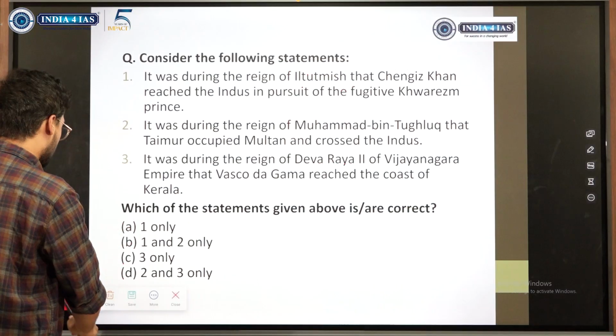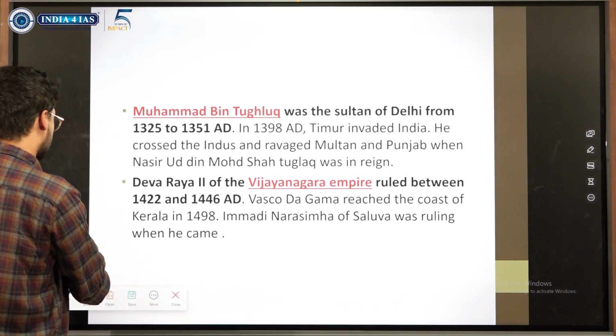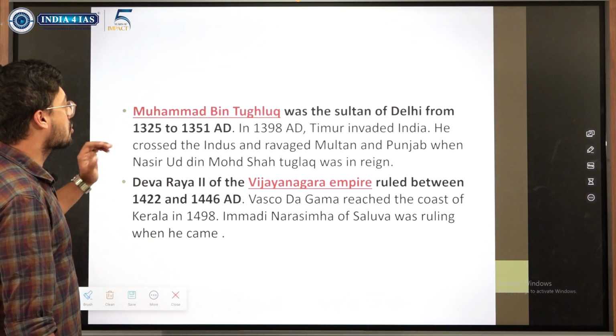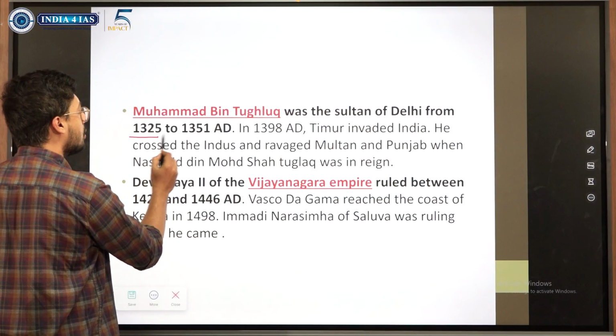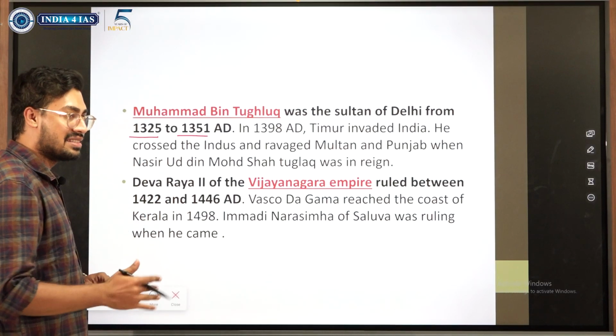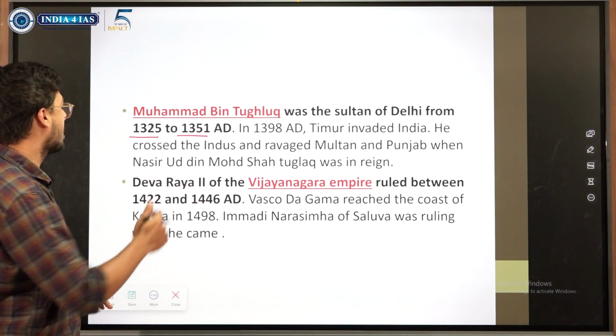We'll see the static part to this. Muhammad bin Tughlaq was Sultan during 1325 to 1351. Exactly, there is no necessity to remember this.